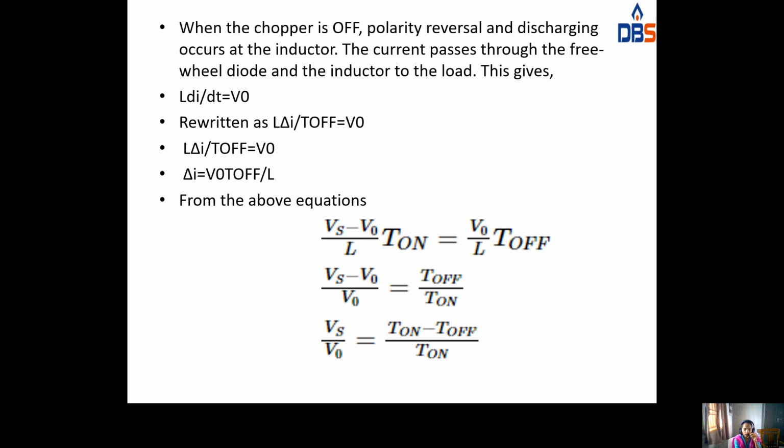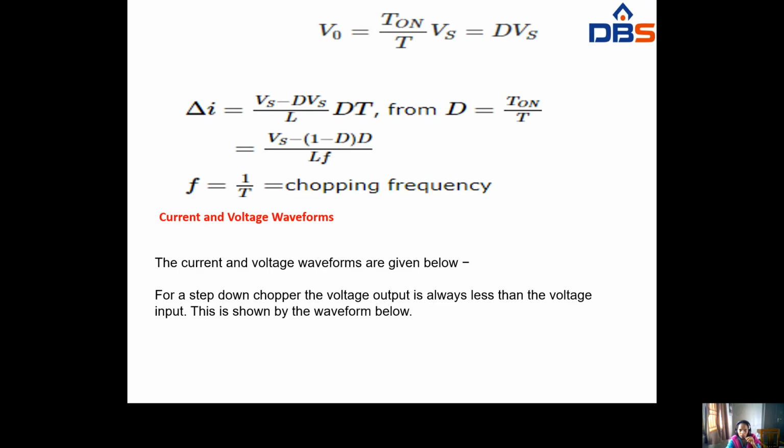Here delta I equal to V naught into T off by L. From the above equation, (Vs minus V naught) by L into T on equal to V naught by L into T off. Here (Vs minus V naught) by V naught equal to T off by T on. So Vs by V naught equal to (T on plus T off) by T on. So V naught equal to T on by T into Vs.